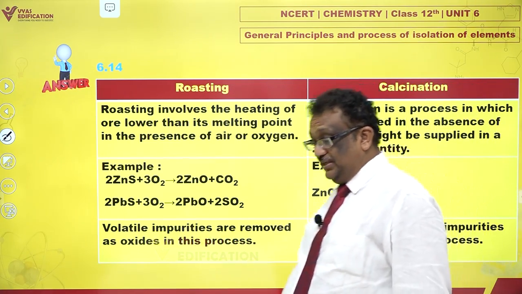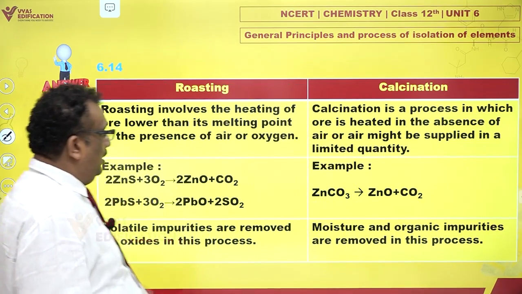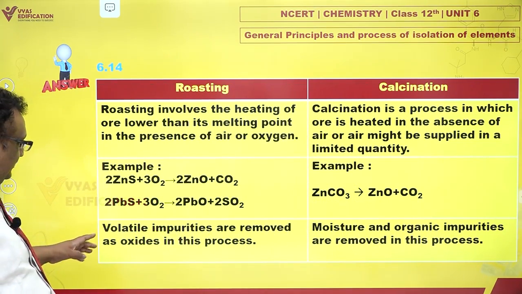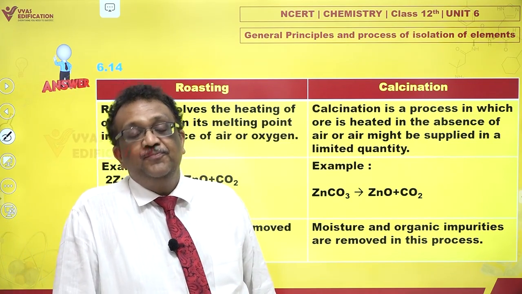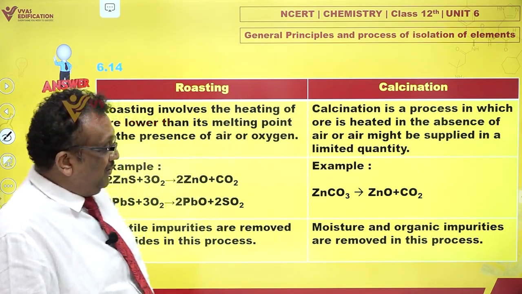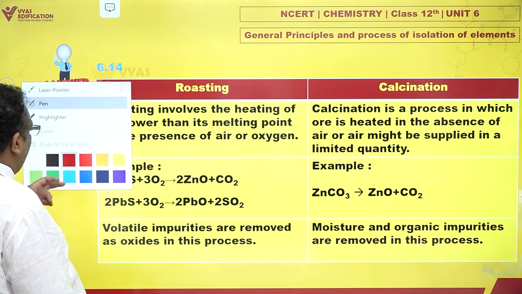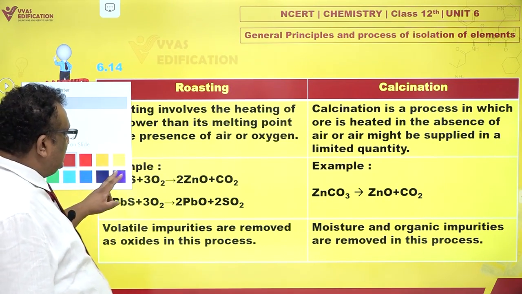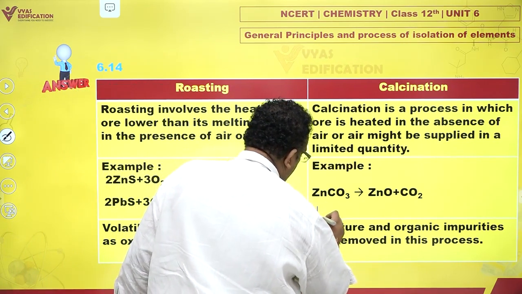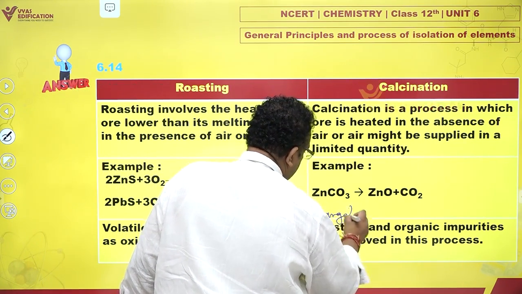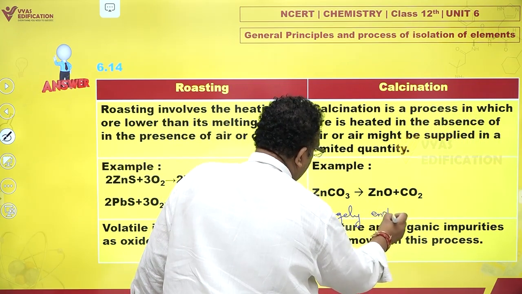Any major difference? Yes, a very major difference is volatile impurities are removed, it is mentioned. Actually, that is true for both calcination as well as roasting. Volatile impurities are anyway going to be removed because you are heating them. That's common sense. But one very major difference is calcination is largely endothermic.